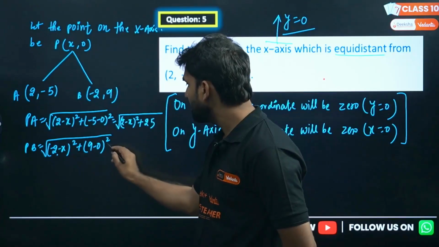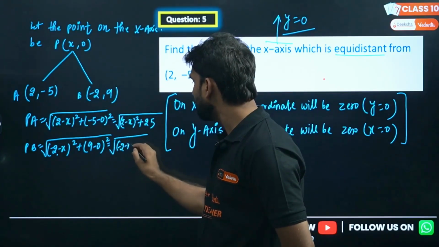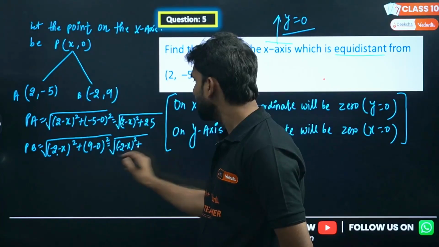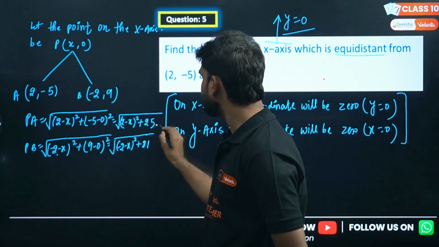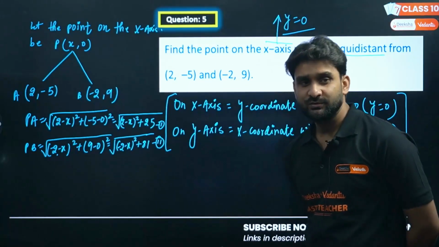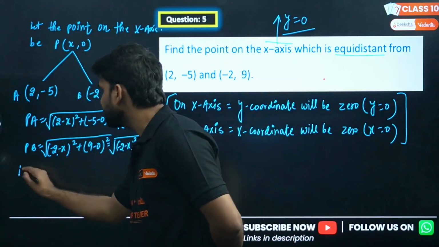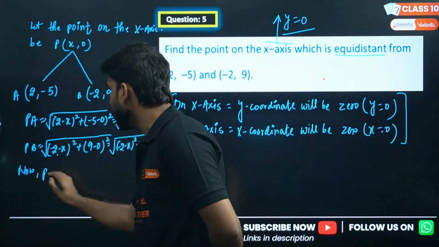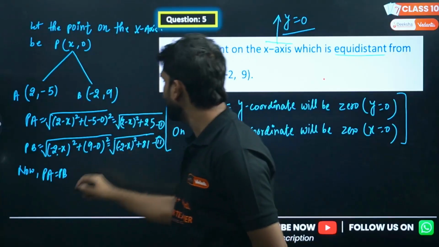Similarly here, this will be minus 2 minus x whole square plus 9 minus 0 square, which is 81. Call this first and this second. Now according to the question, PA and PB are equal to each other. So PA equals PB.